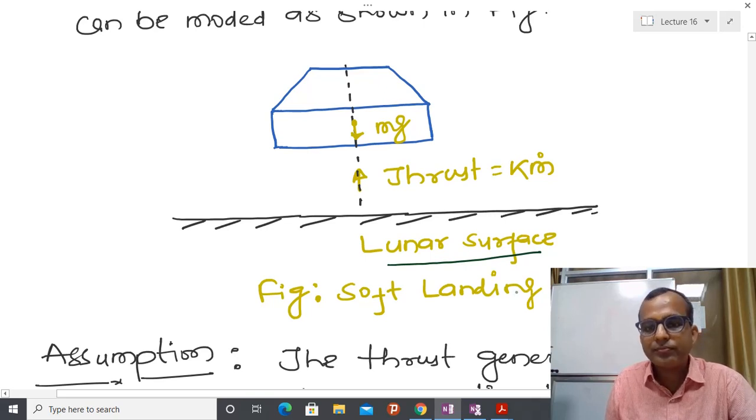If you have to do a soft landing on Mars, then the value of g is different. So somehow you have to calculate the value of g. After several experiments, people have calculated the value of g on the moon and the value of g on Mars.